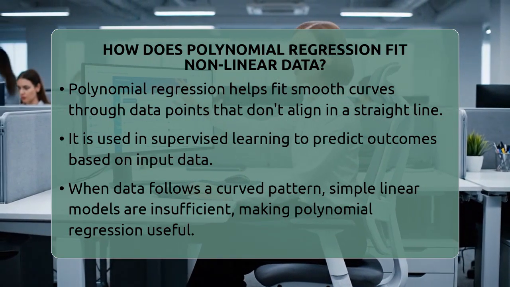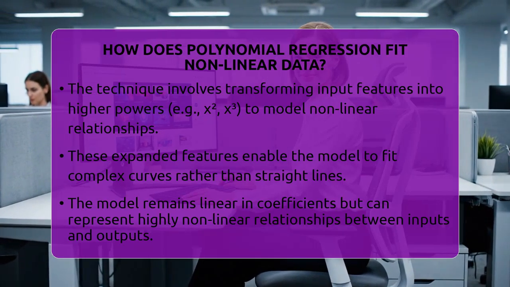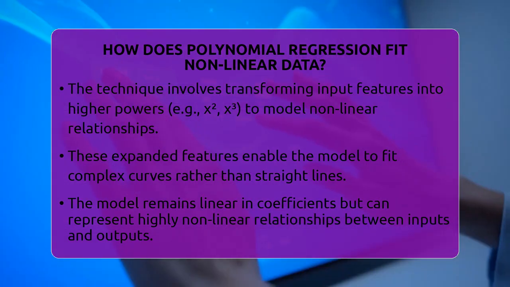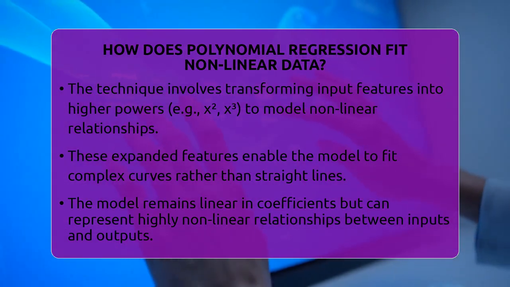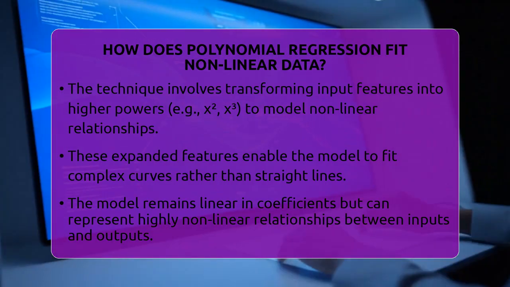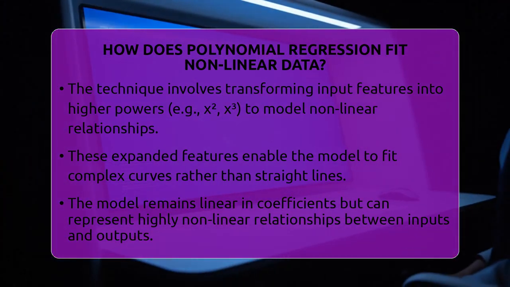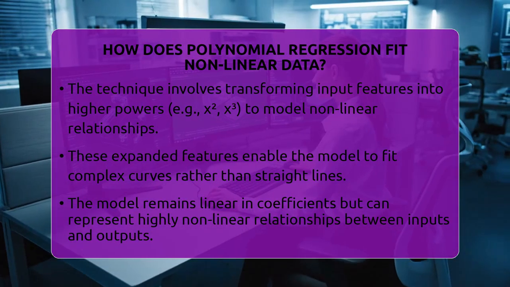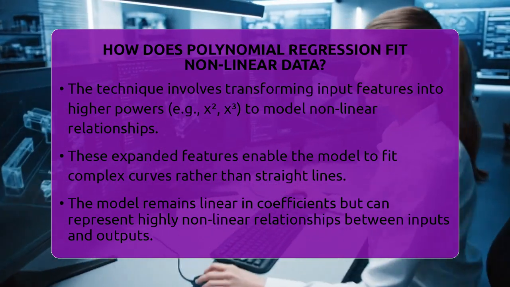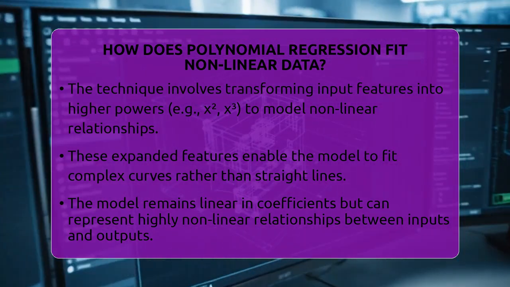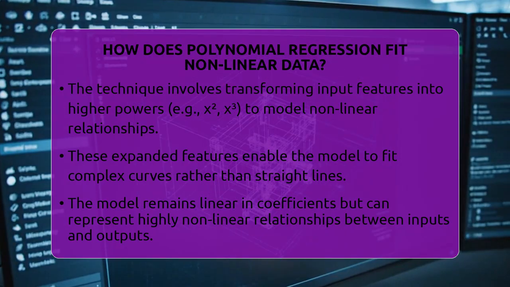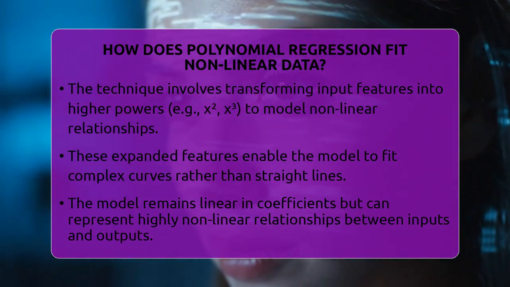Polynomial regression works by transforming the original input features into new features that are powers of the original ones. For example, if you have one feature called x, the model adds x squared, x cubed, and so on. These new features allow the model to fit a curve rather than a straight line. Think of it like adding more bends to a line to better match the shape of the data.